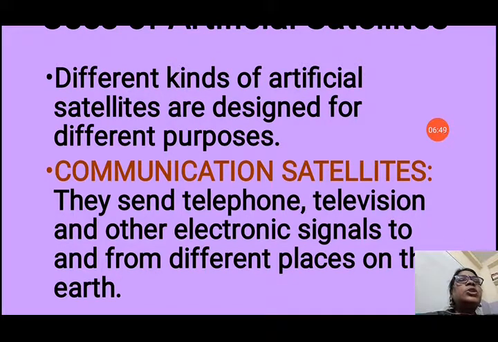First is the communication satellite. From the name only you can understand, they send telephone, television and other electronic signals to and from different places of the Earth, so that we can communicate with each other by sitting in our home. We can see matches around the world, and we get news from around the world with the help of communication satellites, through television and other electronic appliances.